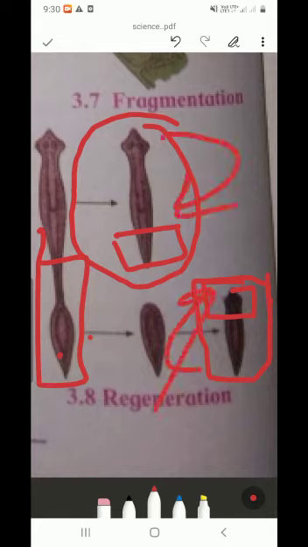And the tail which was lost gains a head. This is important: regenerate means the head generates a tail and the tail generates a head. That is regeneration. Simple.